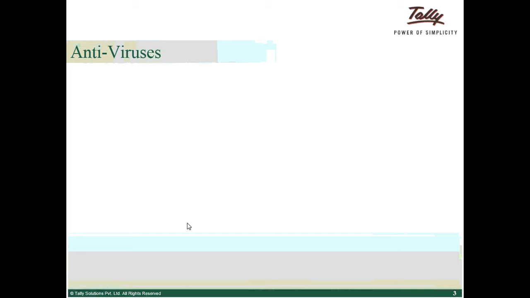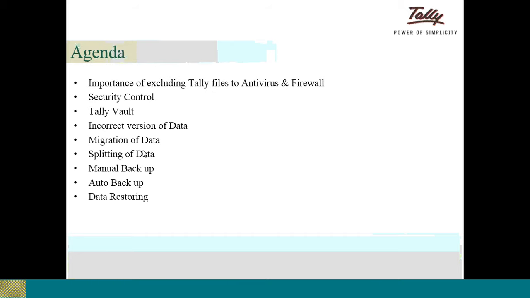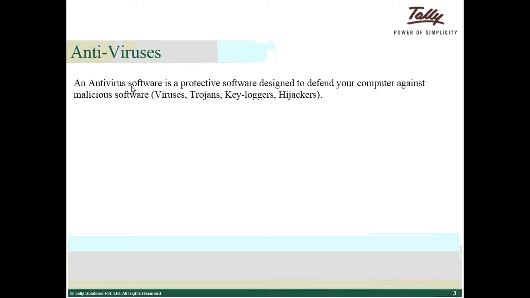First, we will go with antiviruses. An antivirus software is a protective software designed to defend your computer against malicious software, that is viruses, trojans, keyloggers, and hijackers.